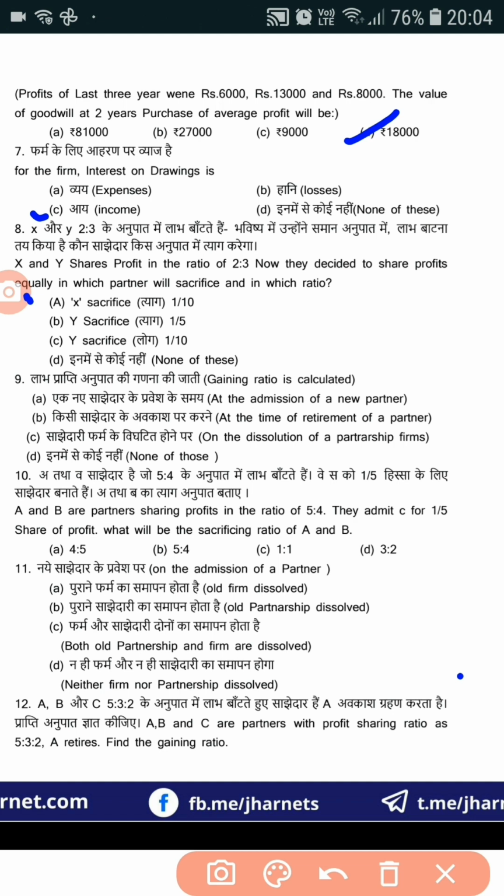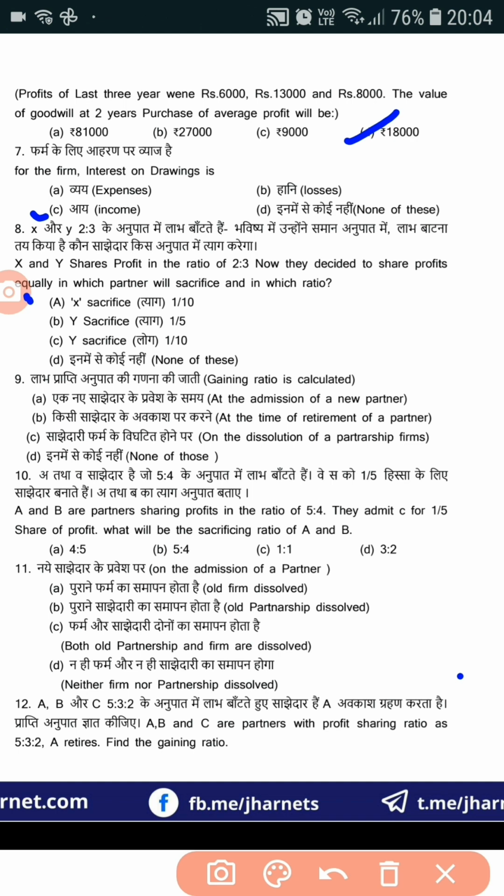X and Y share profits in the ratio 2:3. Now they decided to share profits equally, which partner will sacrifice and in which ratio. So here we have to find out the sacrificing ratio.